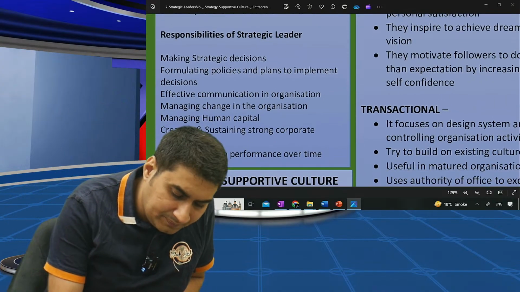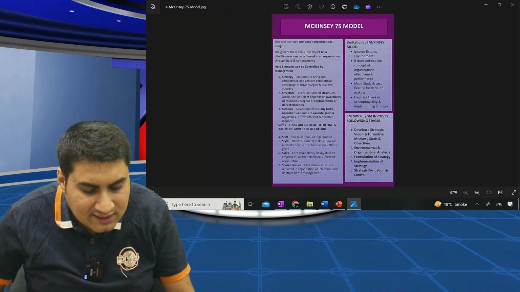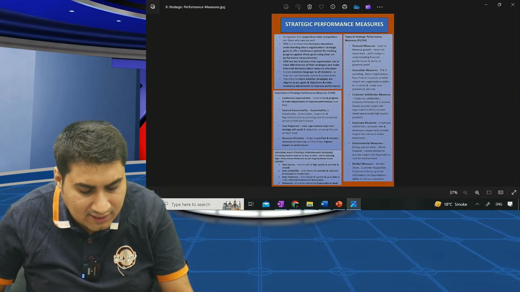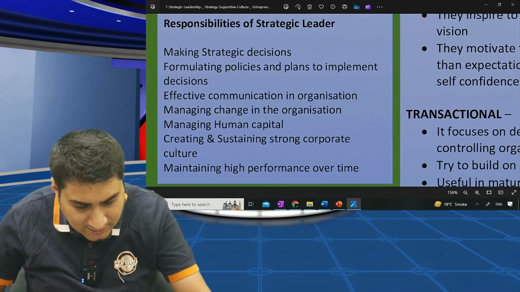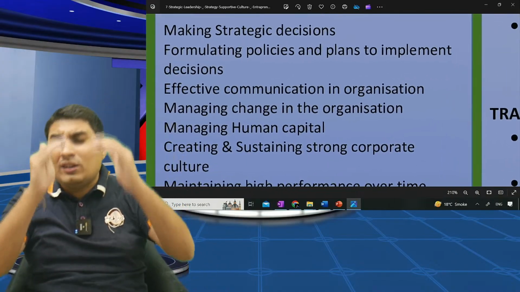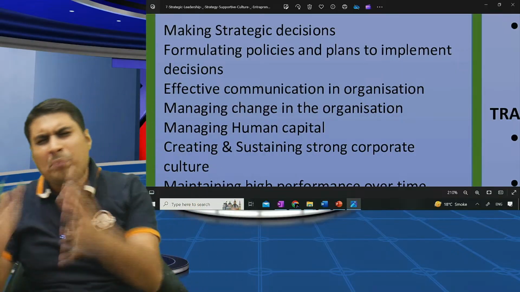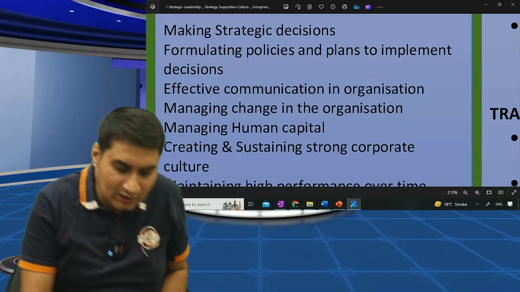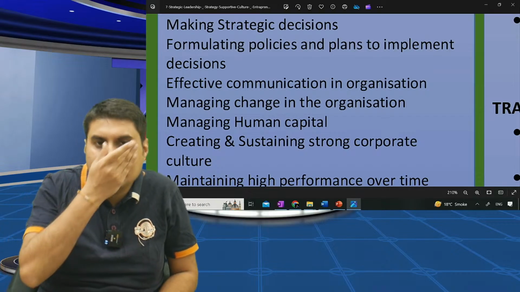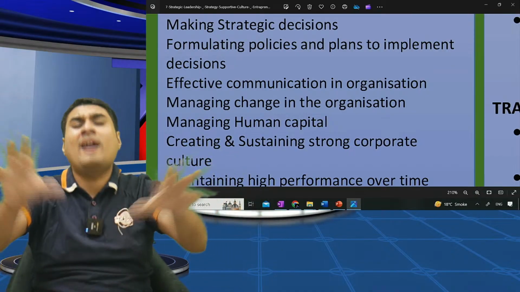Let's learn, very simple. What are the responsibilities of a good leader? Please tell me. Wait. One, two, three, start. Making strategic decision, formulating policy and plan to implement the decision. Two points. Learn till you get it. Done. Making strategic decision, and inside that decision, formulating policy and plan to implement the decision.